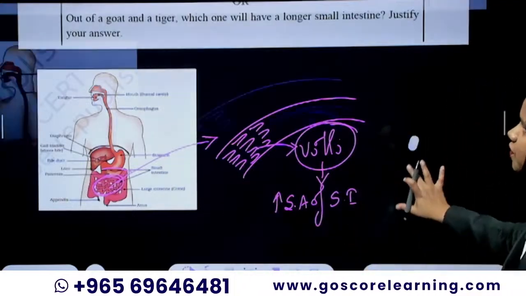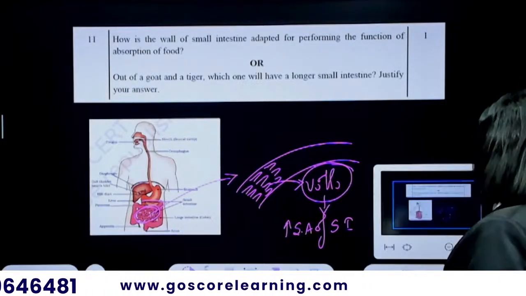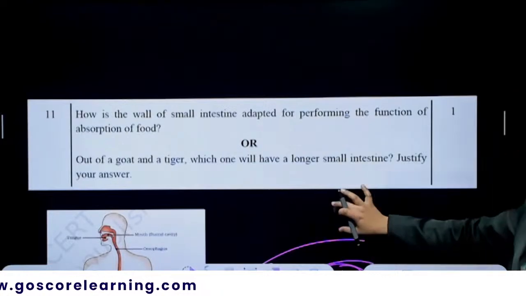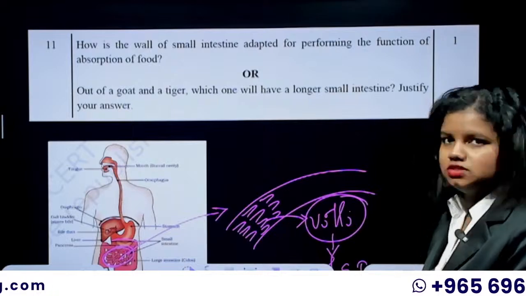So the major adaptation that the small intestine has is the presence of these villi, which are finger-like projections that increase the surface area of your small intestine. That means increasing the efficiency of absorption.